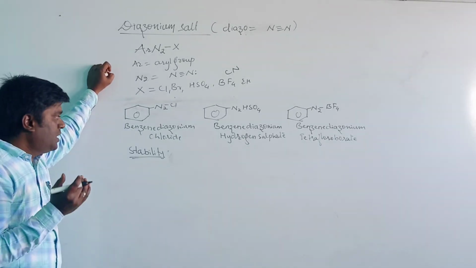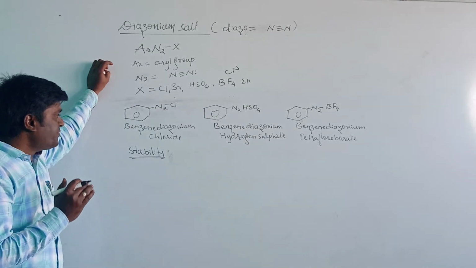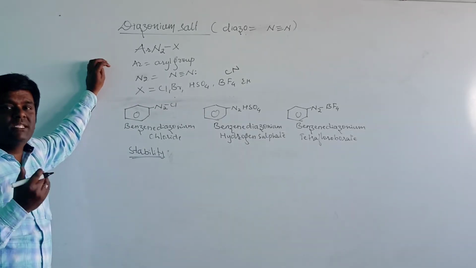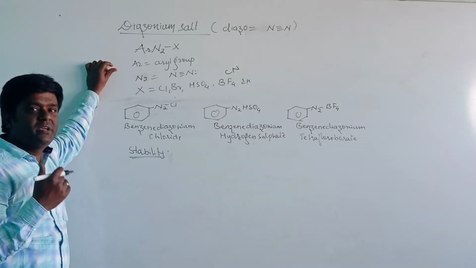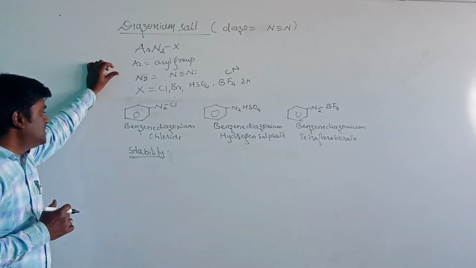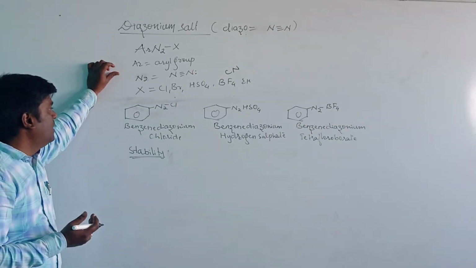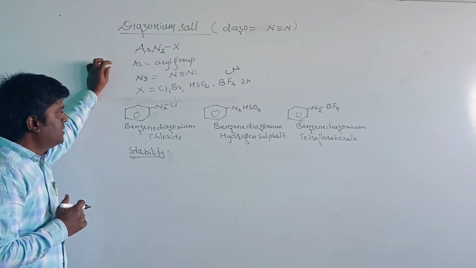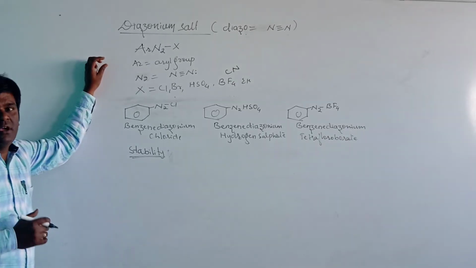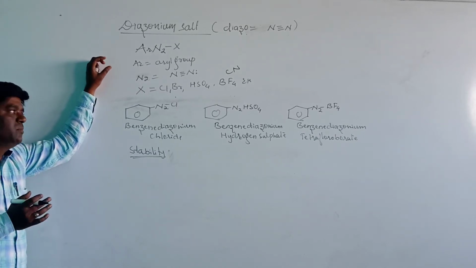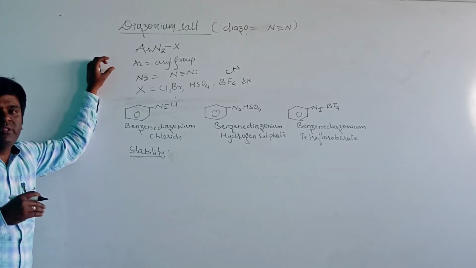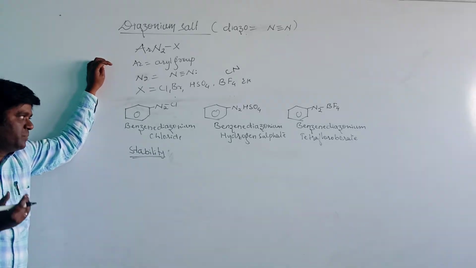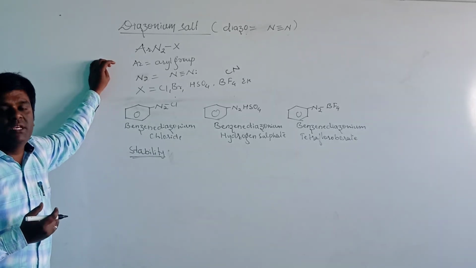There, aliphatic amines were less reactive than aromatic amines, because when we see the resonance structure of a diazonium salt, we come to know that the more the resonance, the more the stability of a compound.